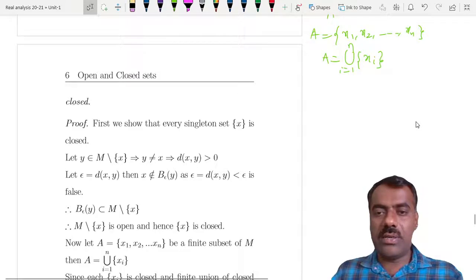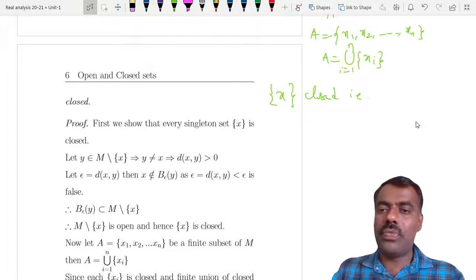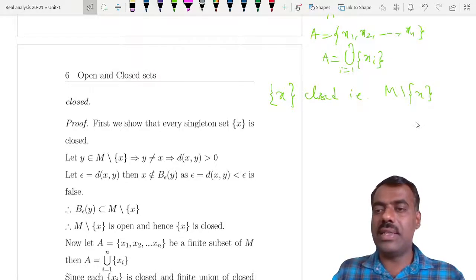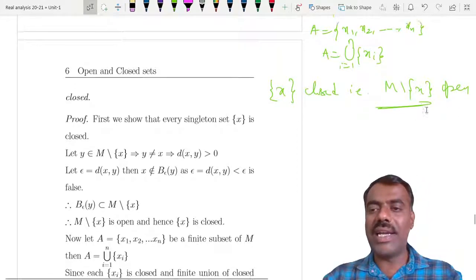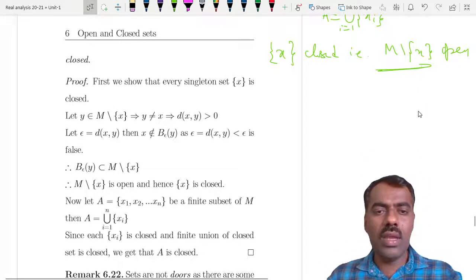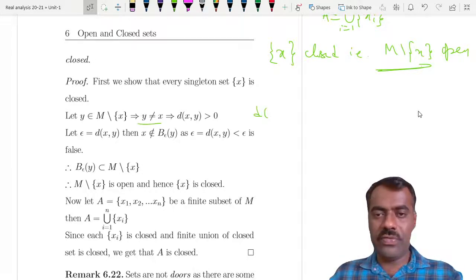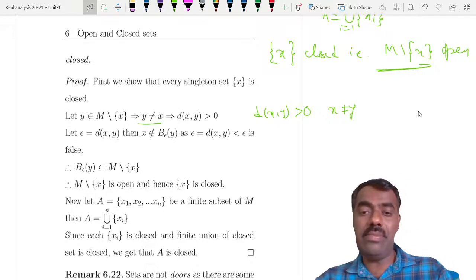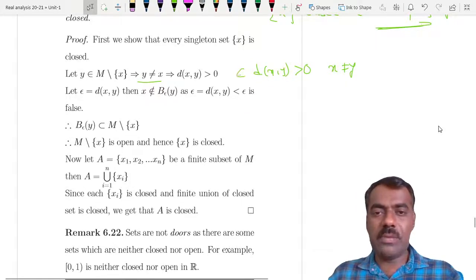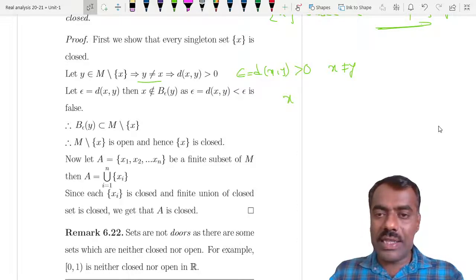So it is a question of showing that a singleton set {x} is closed, right? That is the same as saying that M minus {x} should be open. So take any element y here. If we take any element y, we want to show that there exists a ball around y which is completely contained in M minus {x}, right? Because y is outside {x}, y is different from x. Therefore the distance between x and y is strictly greater than 0, because x is different from y, right? Simply take this as your epsilon, right? Then if you construct a ball